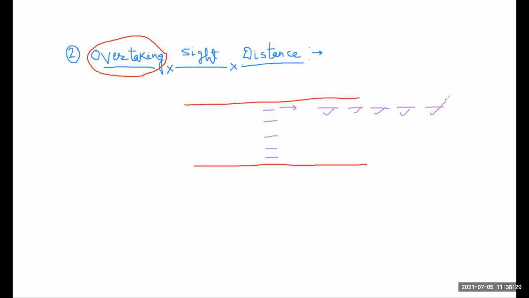Okay, so my first point of discussion is, if all the vehicles move with the same speed, that means all the vehicles have the same design speed, then there is no need for overtaking.